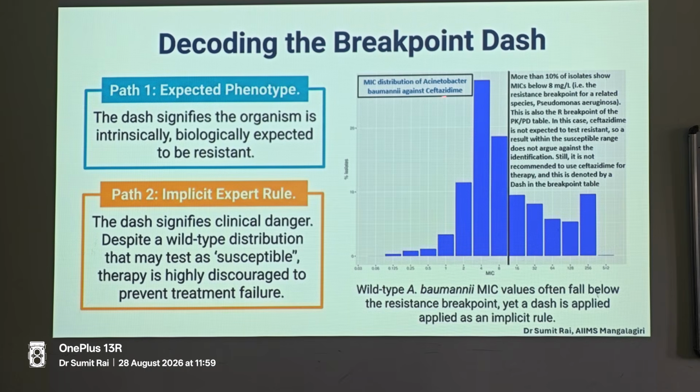Now this is the MIC distribution of Acinetobacter baumannii against ceftazidime, and they have taken the cutoff of Pseudomonas aeruginosa because this is something that is a non-fermenter, so they have chosen another non-fermenter's breakpoints to decipher what this should look like.